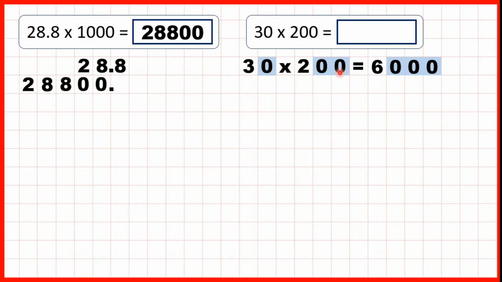So here in our question, altogether we have 1, 2, 3 end zeros, which means we need 1, 2, 3 end zeros in our answer. So we multiply the non-zero digits and then count up the zeros. So our answer is 6,000.